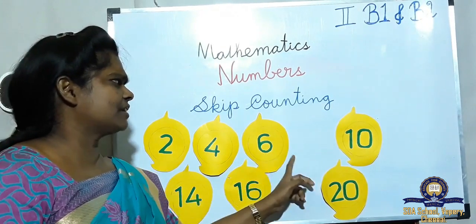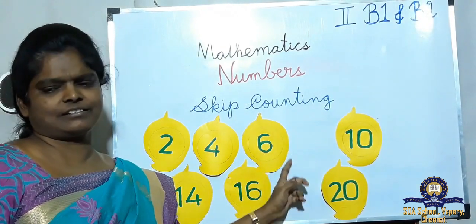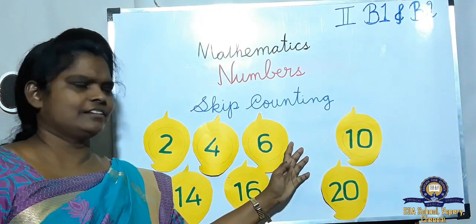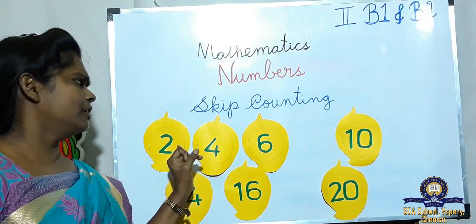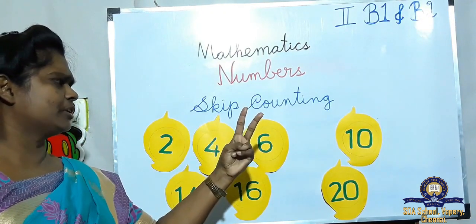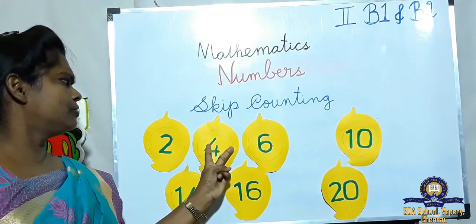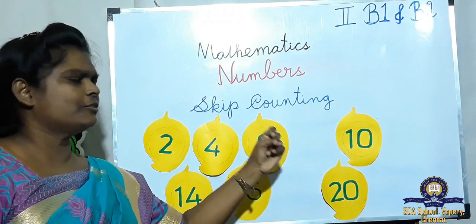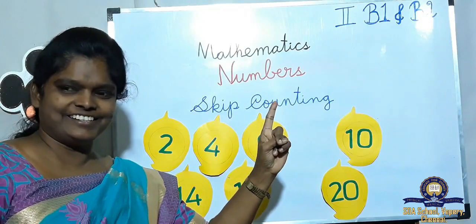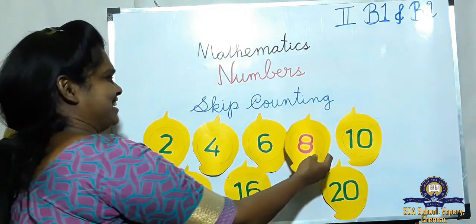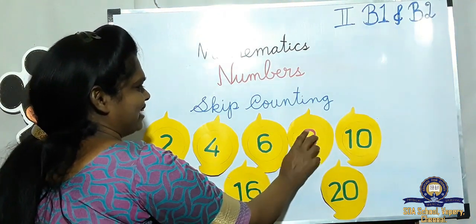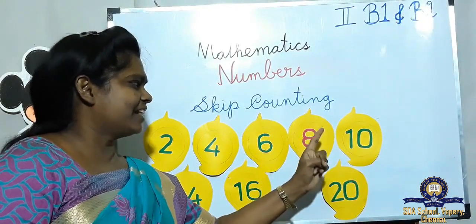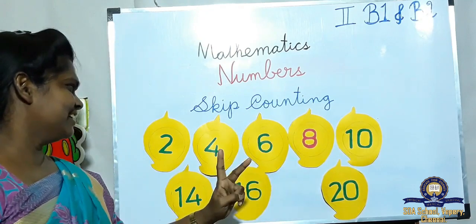Here one number is missing. Just tell me what number will come here. Any guessing? Now count. 1, 2, keep 2 fingers and count. 2, then 3, 4, 5, 6. Then here what will come? 7, 8. What number will come here? 8. Again 2 fingers skip. 9, 10. Then 11.